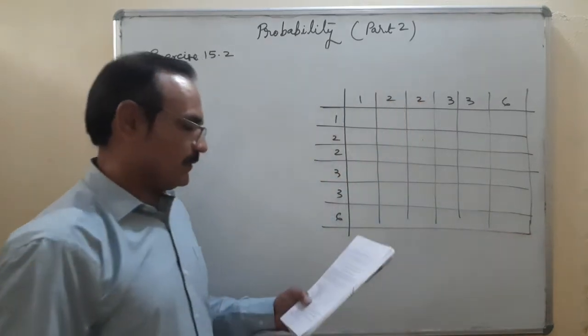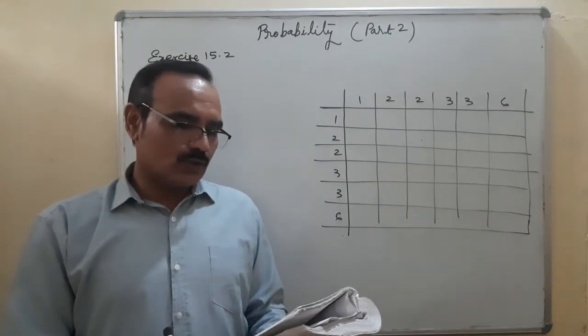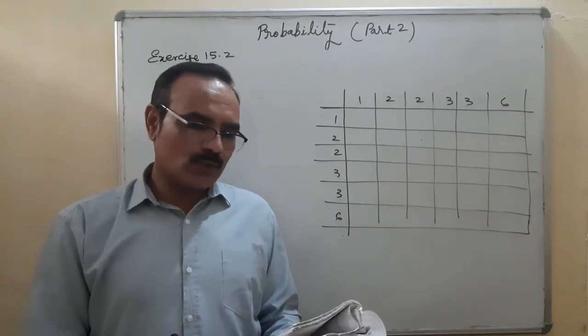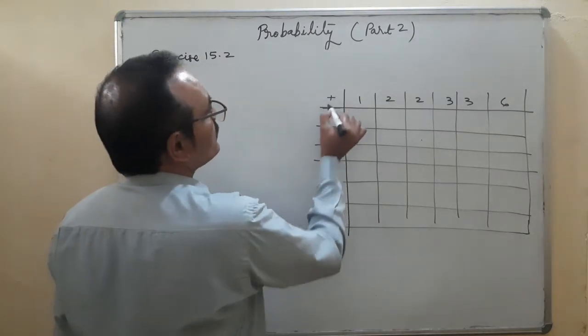We are going to complete the table. It's given that the die is thrown 2 times and the total score in 2 throws is noted. Total score means we are going to add.